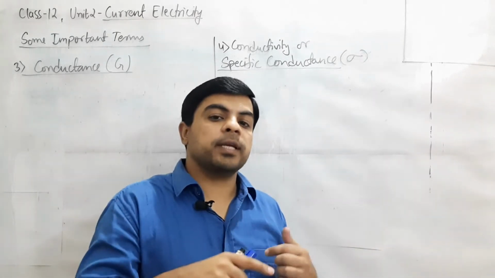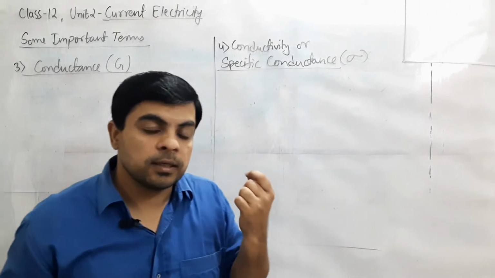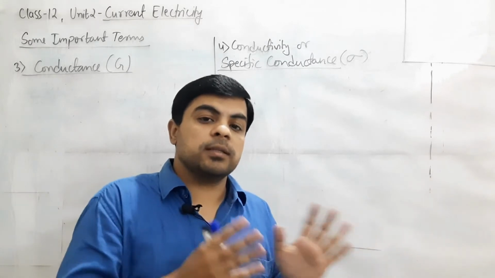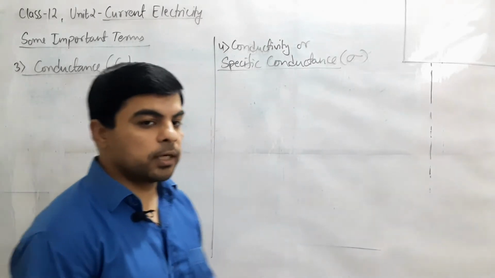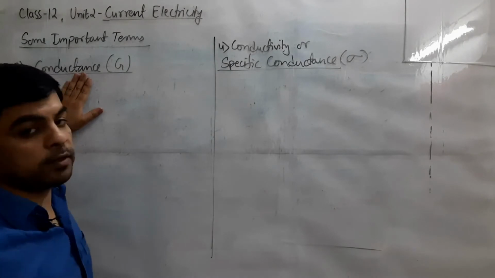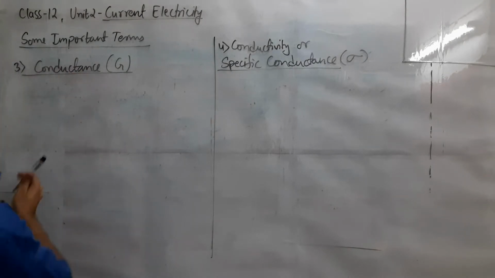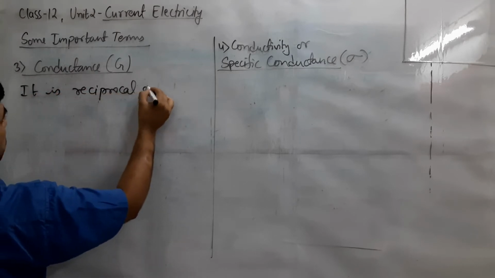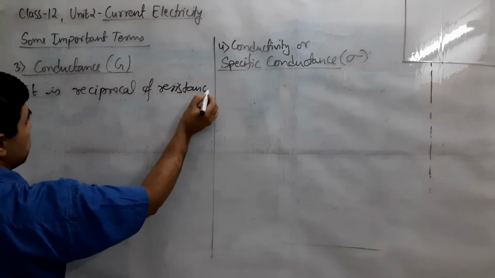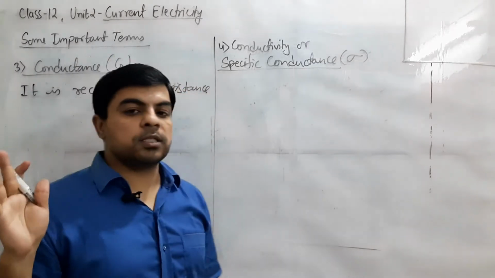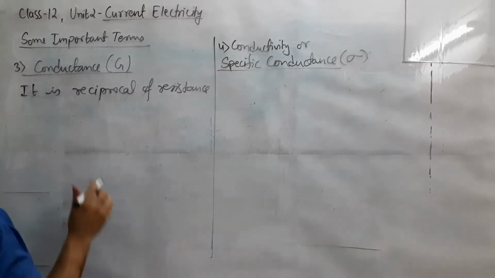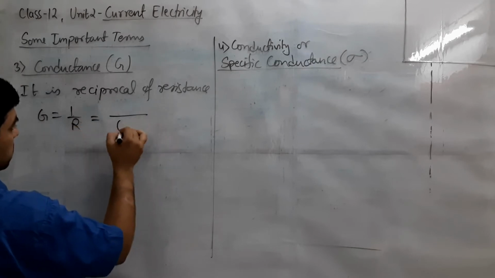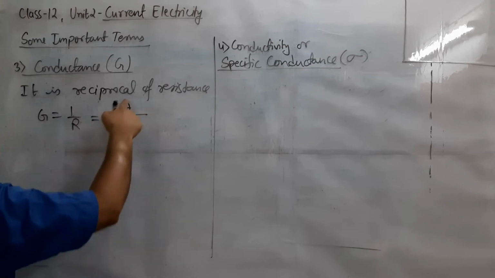In the same way, or we can say in reverse way, we are giving the concept of conductance, the factor which tells us how easily the current or charge carriers can pass through the conductor. We can say it is just the reverse of resistance. Simple way we can define it, it is just the reciprocal of resistance. Simple term, greater the value of conductance, more easily the charge carriers or current will pass through the conductor. So G will be 1 by R. Formula for R we have studied as rho L by A also, so it will be A by rho L.